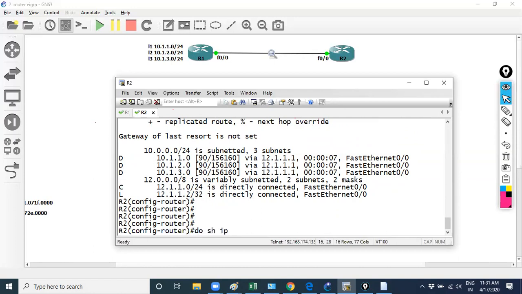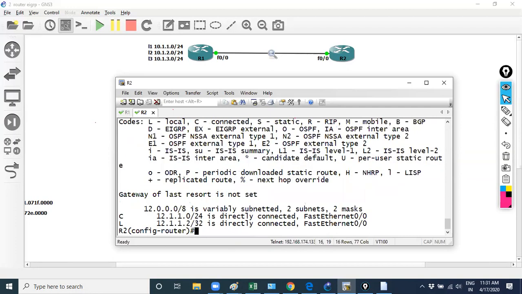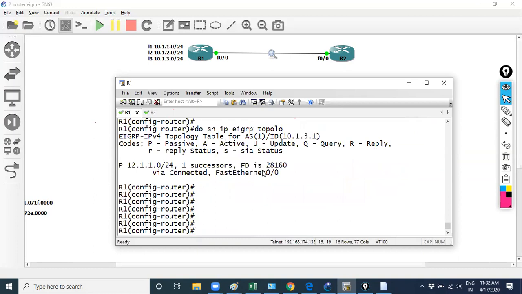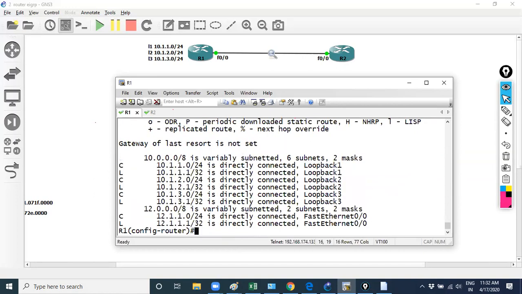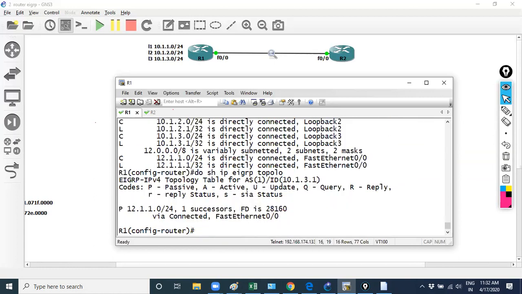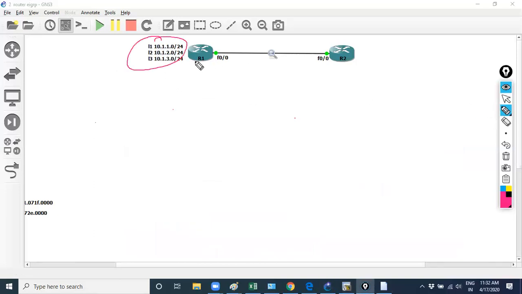Do show ip route. Clear? But you can check on R1, do show ip route. All prefix information is available, since they are connected networks, but it's not coming in its EIGRP topology table. So that's why R1 is not sharing these prefix information with its neighbors. So it will share only the successor.